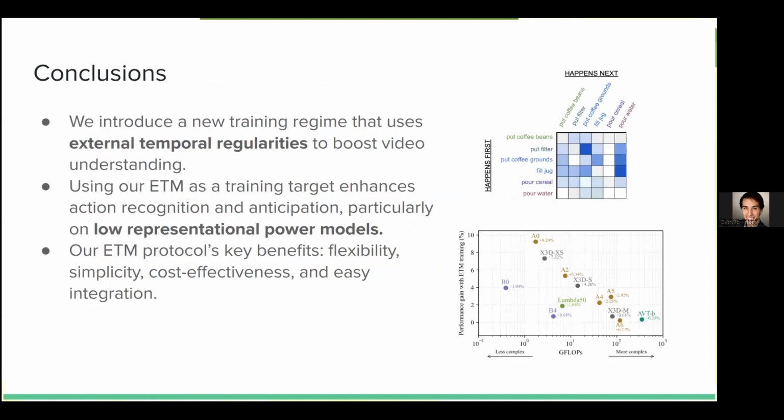So in conclusion, we introduce this new training regime that uses external temporal regularities to boost video understanding. Using our ETM as a training target enhances action recognition and anticipation. And finally, our ETM protocol is flexible, it's model agnostic, it's cost effective, and it's easy to integrate.